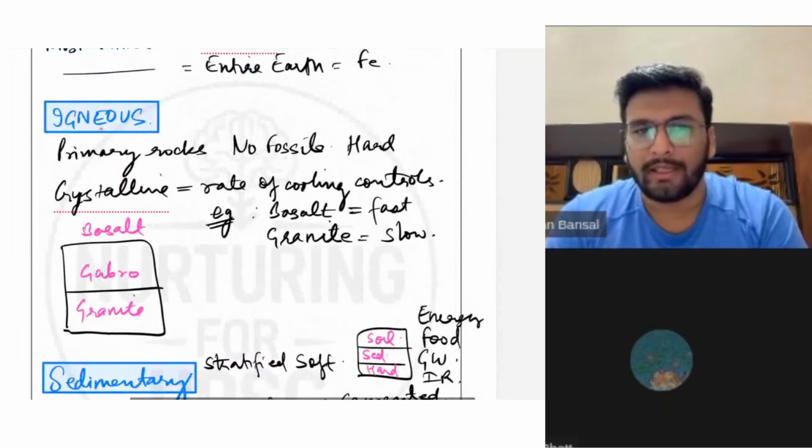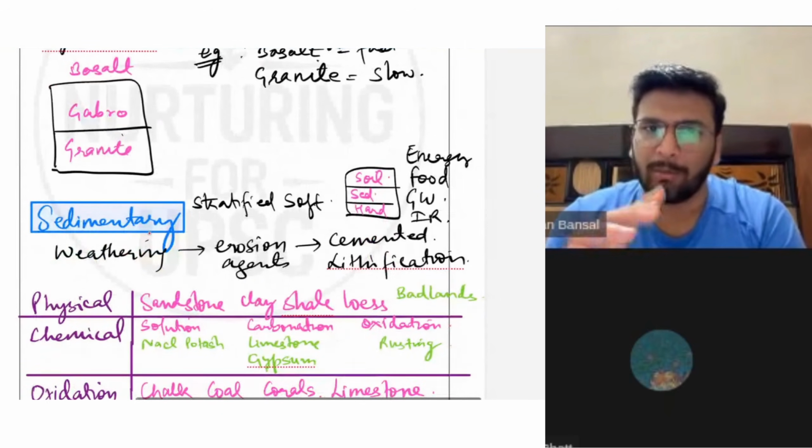Igneous rock, I told you, is the black cotton soil. The best example is this. Sedimentary is the Great Plains or the Brahmaputra Plains.